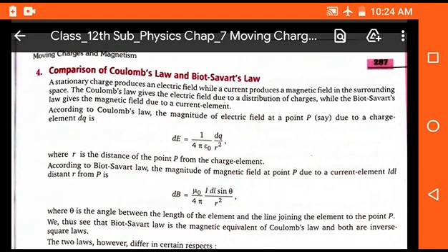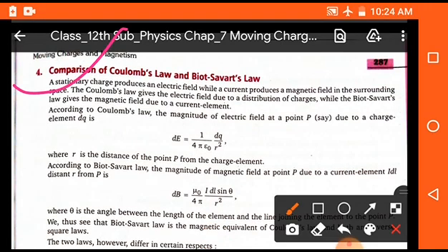Now we will compare Coulomb's law and the Biot-Savart law. As we know, Coulomb's law depends on the electric field, and the Biot-Savart law depends on the magnetic field. Due to a small current element, the magnetic field at any point will be dB is equal to mu naught upon 4 pi, I dl sin theta upon r square.